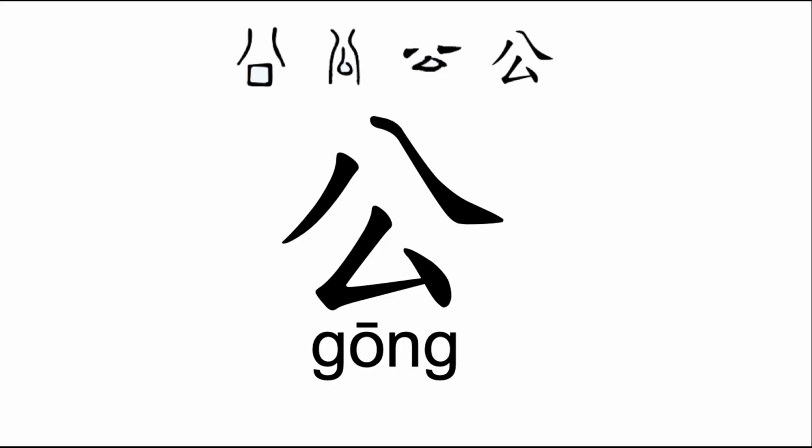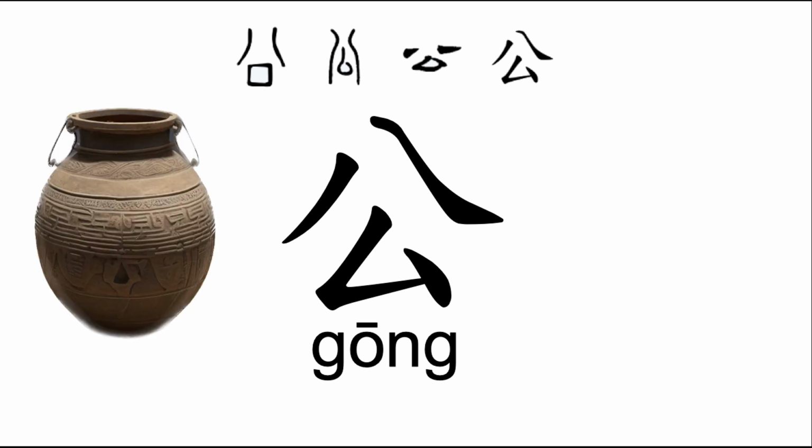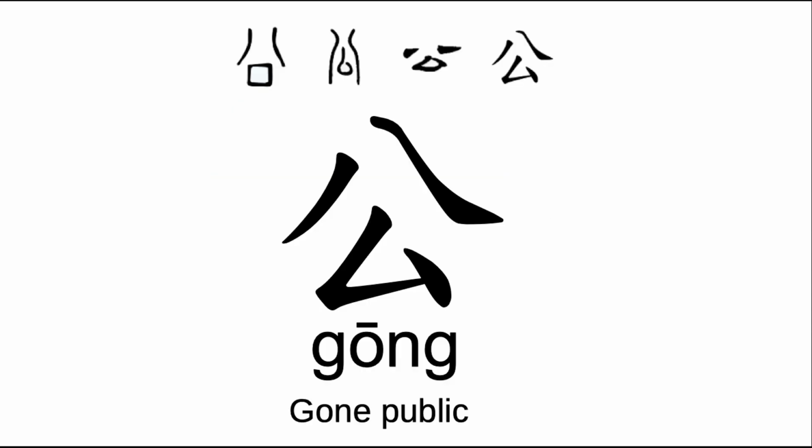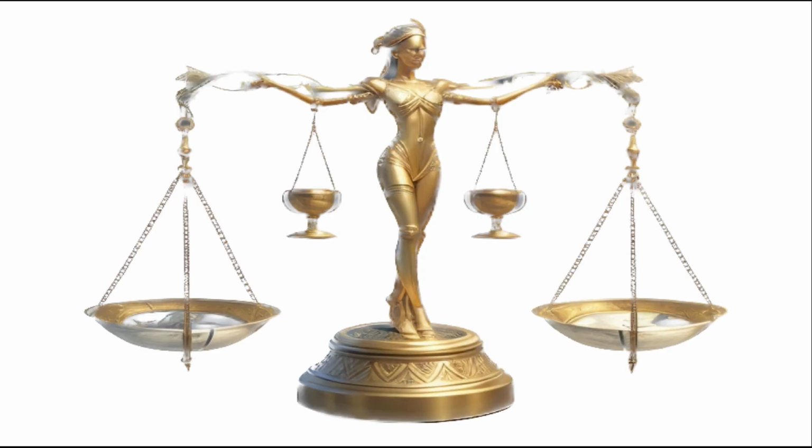From the Oracle Bone script, the character 公 has nothing to do with a man's mustache. The two strokes are actually the handles of a container. So in the Oracle Bone script, the character 公 means a container with handles. However, no one uses the character 公 to refer to a container anymore. Because the two strokes at the top of the character 公 have a meaning of equal halves, the character is also used to refer to fairness.